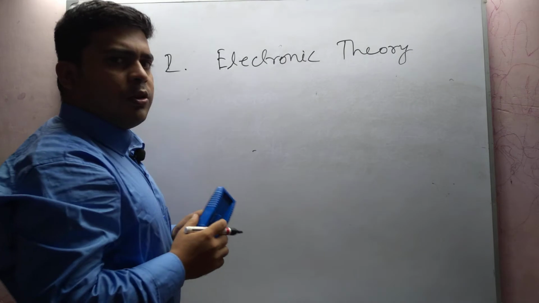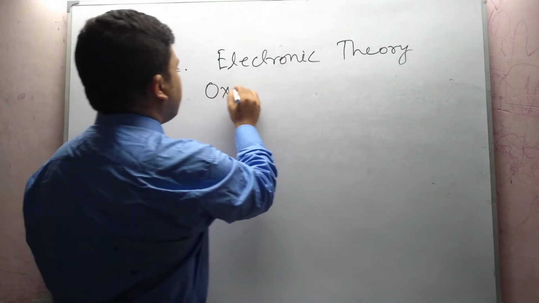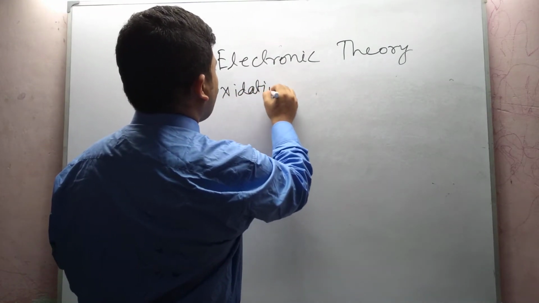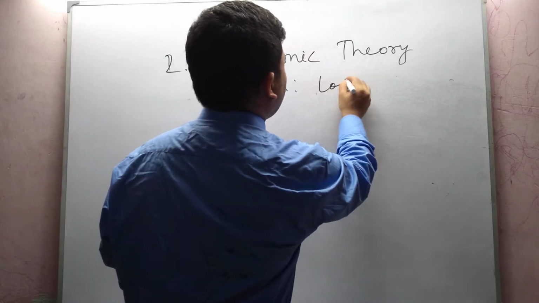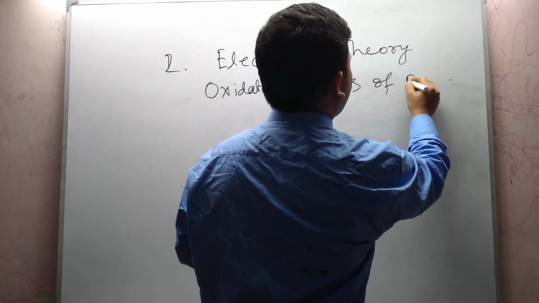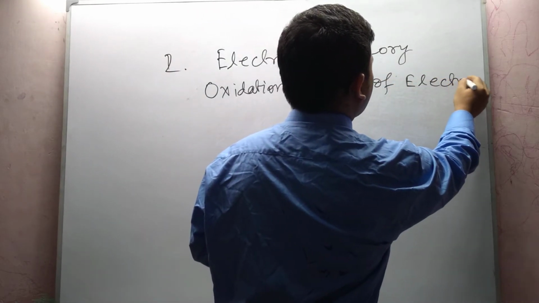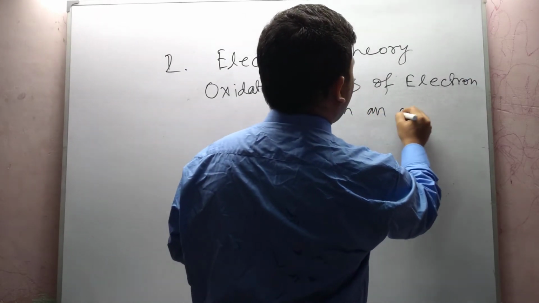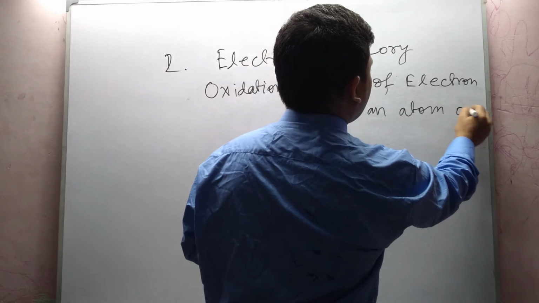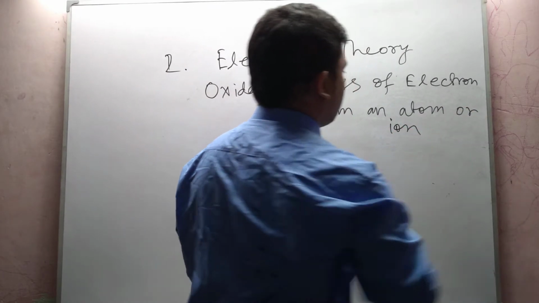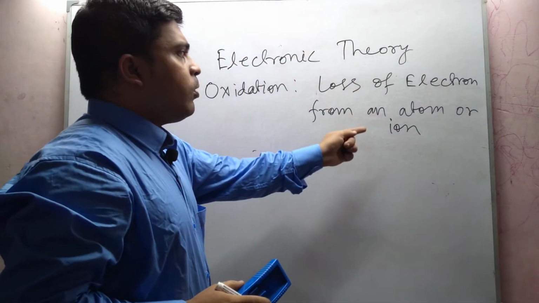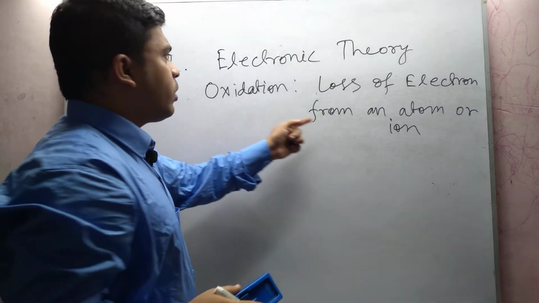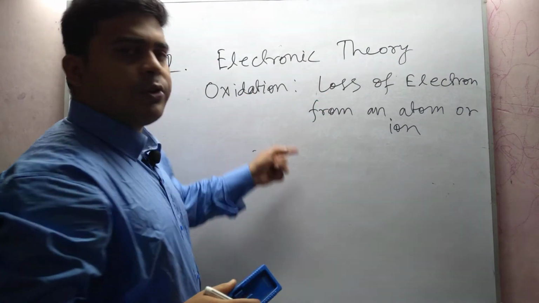From electronic theory, we define oxidation as a process of loss of electron from an atom or ion. When an atom or ion loses electron, we call it oxidation.